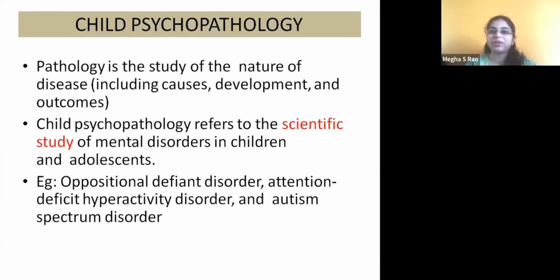Then autism spectrum disorder, wherein the child cannot communicate properly with their parents, they do not care who their parents are, right? They cannot talk properly, and they do not want to involve themselves with society, right? So these are the varieties of childhood disorders which are prominently seen in children and adolescents also. When we talk about adolescents, oppositional defiant disorder is very common, depression is very common, right? So we'll look into it in detail.